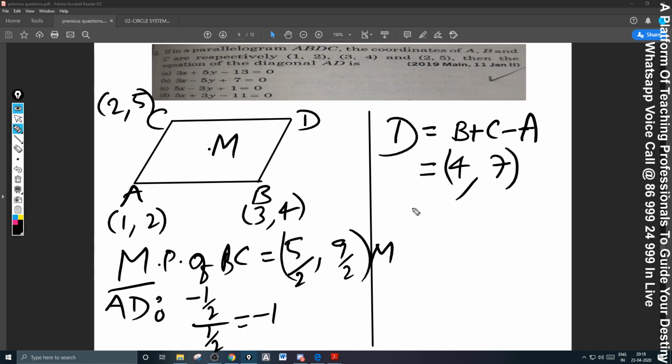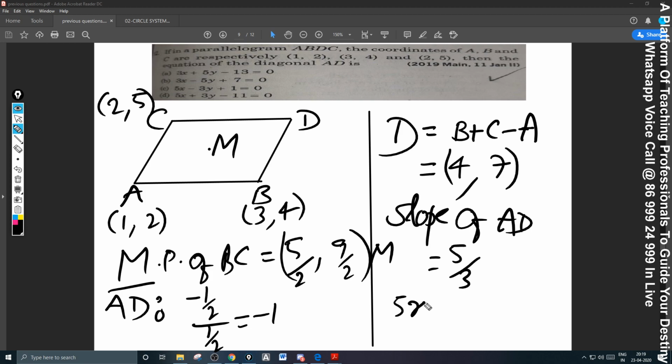You got D now. What is A? 1, 2. Slope of AD, let us write now. Why are we getting it wrong there? Let us check. What is the slope of AD? 7 minus 2, 5 by 3.